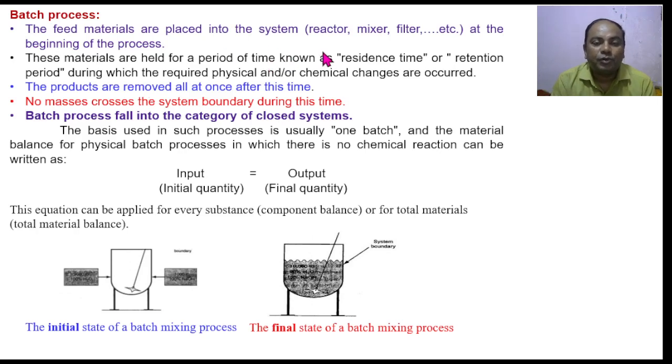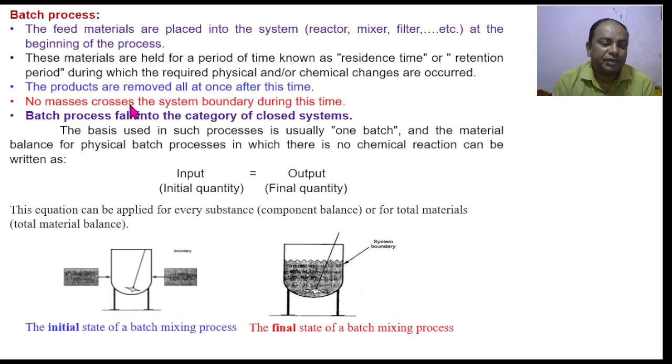To review this again, we can say that a batch process is a process in which the feed material is placed into the system in the beginning of the process. Then this material remains in the system, which undergoes some physical and chemical changes, and finally when the expected product appears, all of the product is taken out at a time.